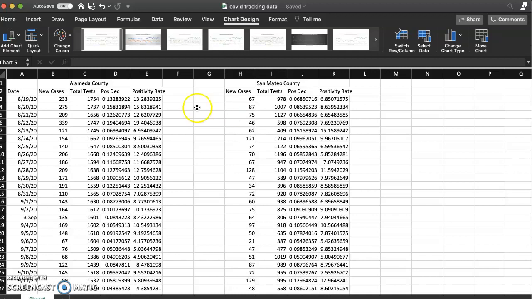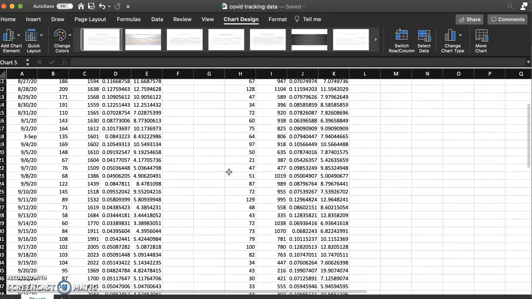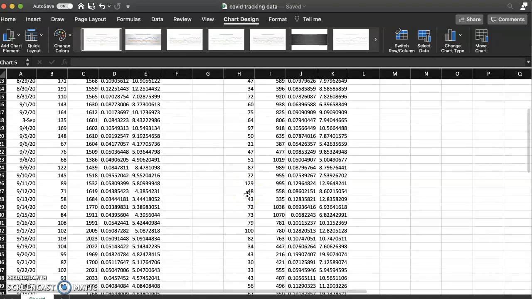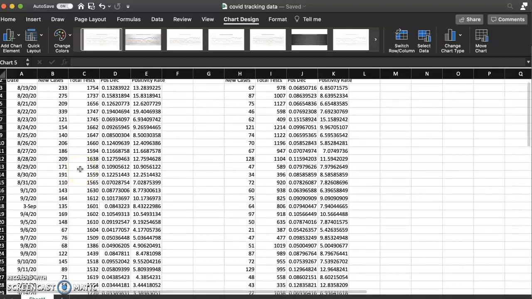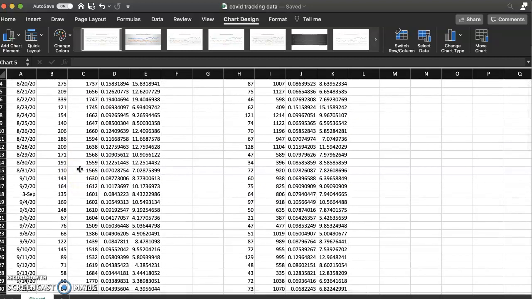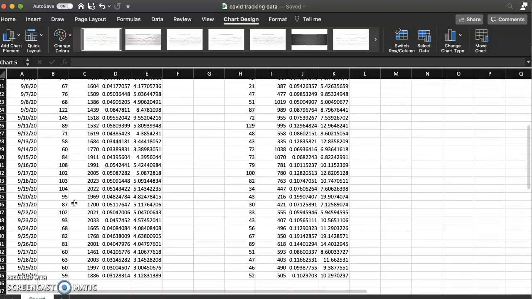So that's why you see, in August, the cases in Alameda County were 150 and above. You got 339 right here, while cases in San Mateo County were under 100. It had its moments where it had 121 people or 128 in August, but throughout the time it was under the hundreds. You're going to have some days where you're above 100, but if you compare that to Alameda County, it's had its days where it's at 339. It's had its days where it's at 209, 67. But recently it's trending downwards just because of the stricter lockdown that they've been in.